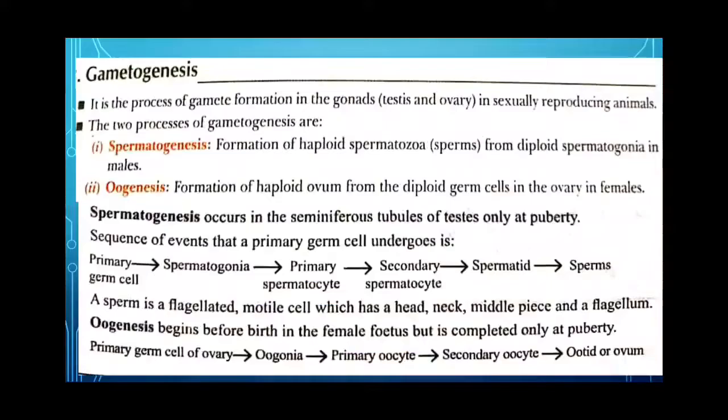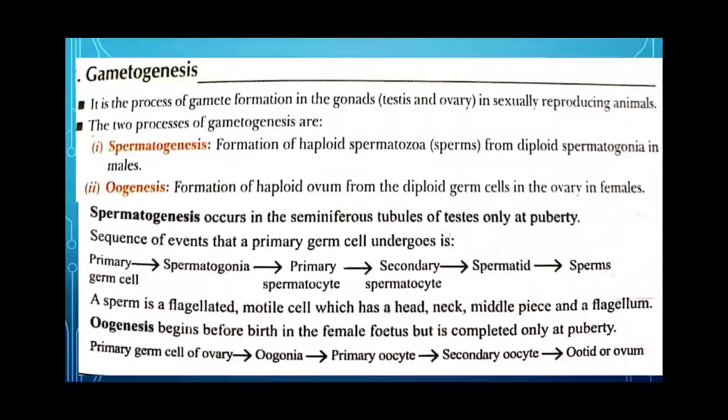Each secondary spermatocyte undergoes the second meiotic division and produces four equal haploid spermatids. The spermatids are finally transformed into spermatozoa by the process of spermiogenesis.